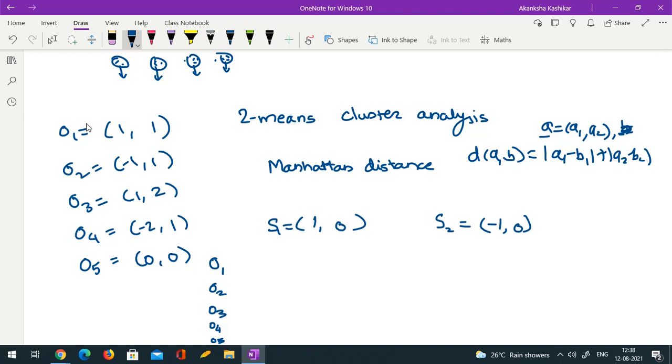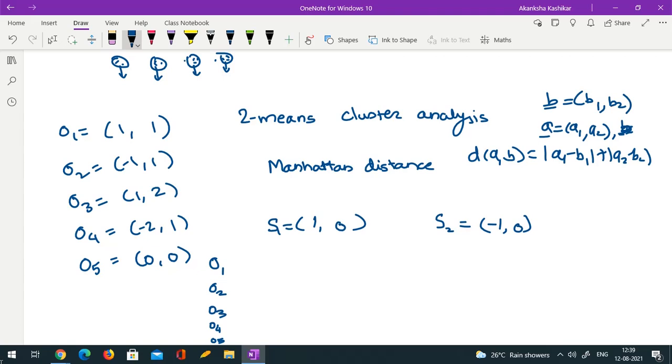Interesting. My pen didn't work but my hand worked. When I tried to clean it got erased. Okay, so A is A1, A2, B is B1, B2. Then this is the distance.